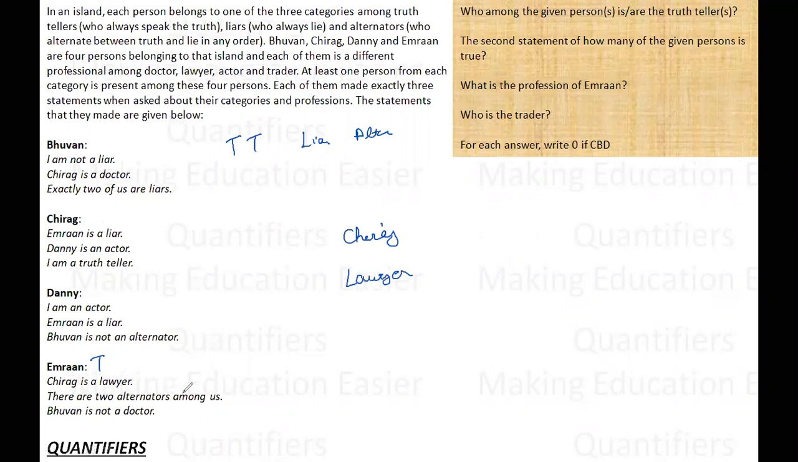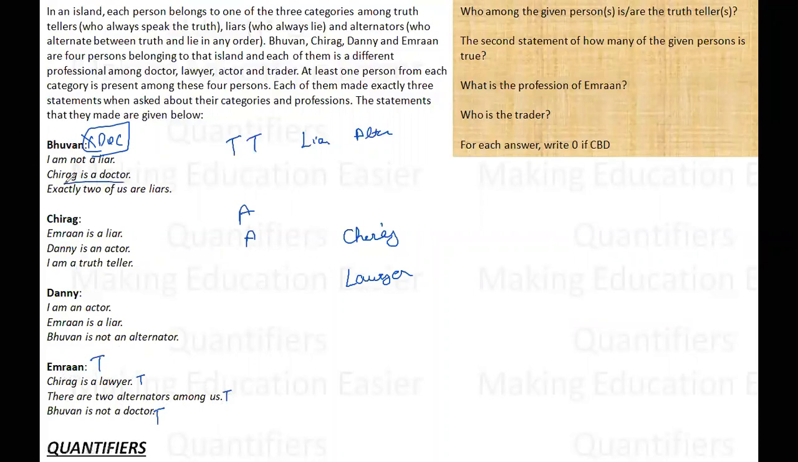First condition: there are two alternators among us. So among these three, there are two alternators. And Bhuvan is not a doctor. So Bhuvan is not a doctor. Okay, so let us now try to find out the statements which are consistent. Since Imran is saying all the statements truth, this must be truth, this must be truth, and this also must be truth. So according to Imran, Chirag is a lawyer.